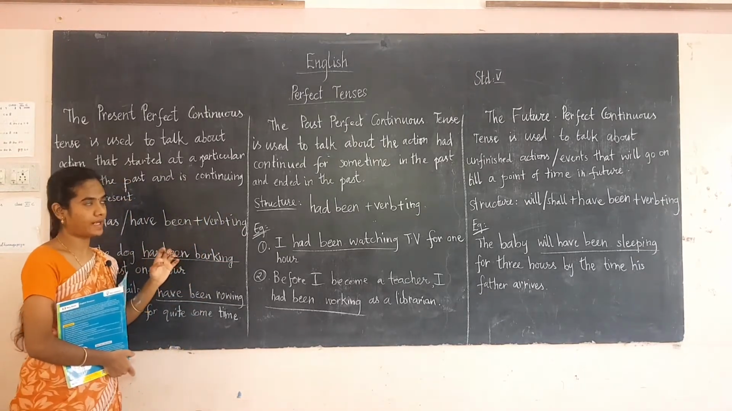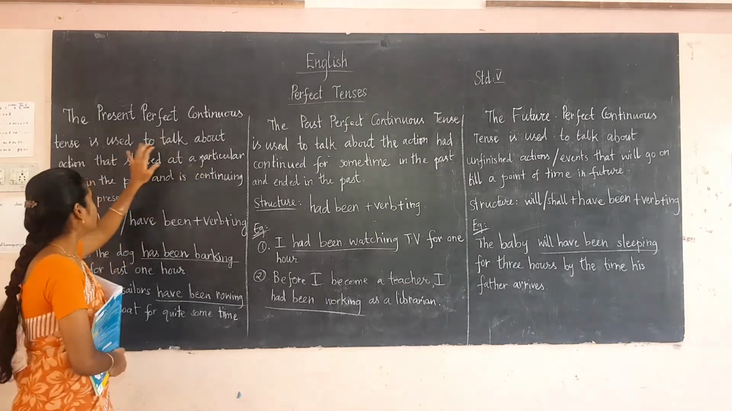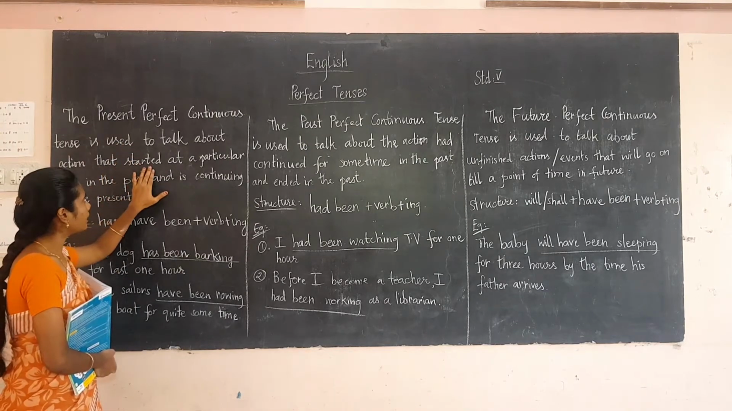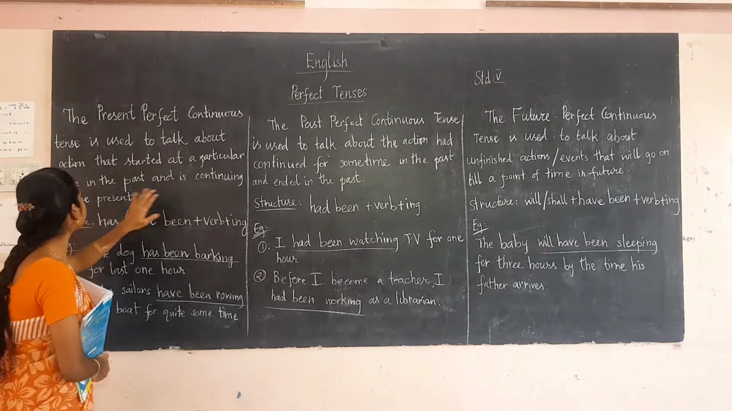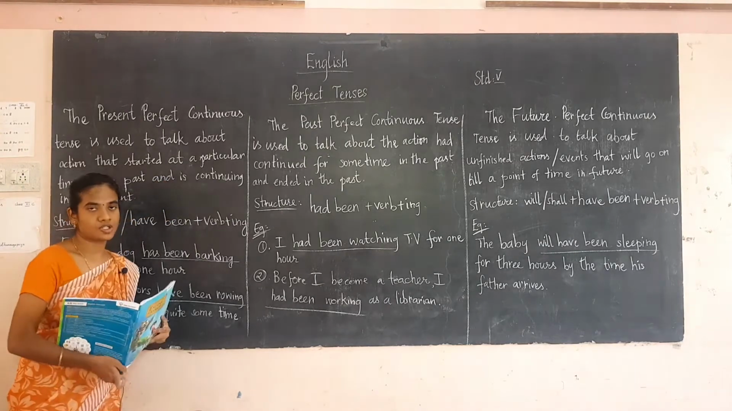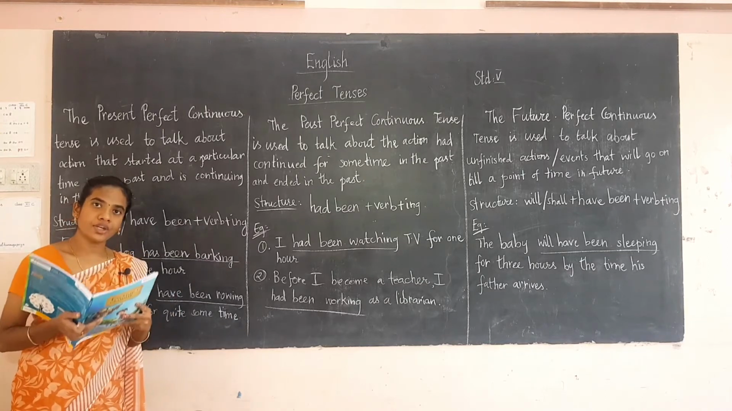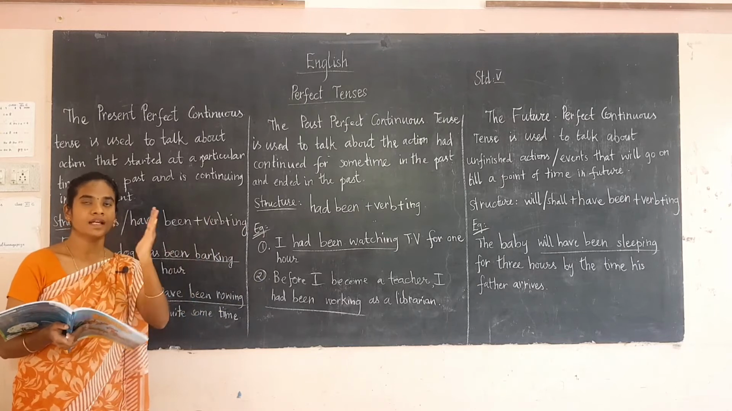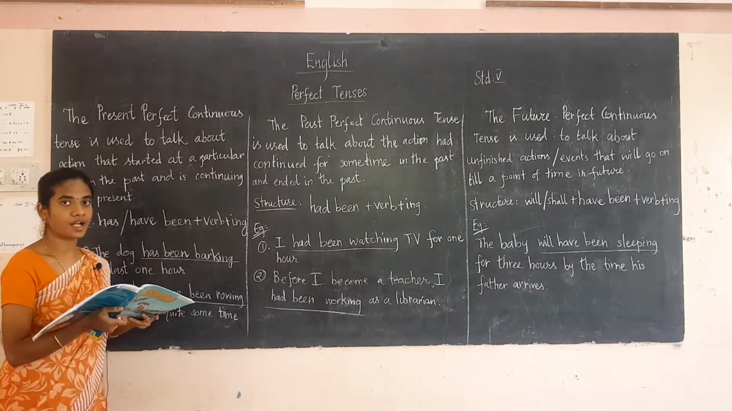We all know that. Now see here, the present perfect continuous. It means the tense is used to talk about an action that started, okay, that started at a particular time in the past and it is continuing in the present. So here the action has been started in the past and it is continuing to the present. For that I have to use present perfect continuous tense.